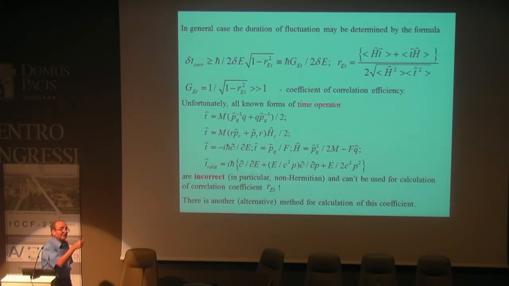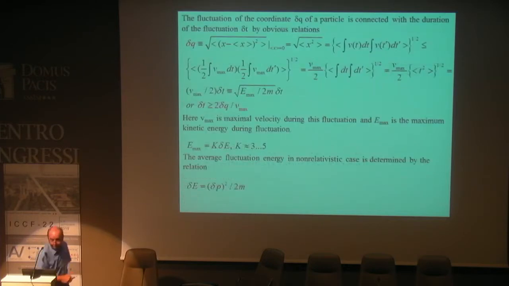Up to this year, this problem was not solved. But in the beginning of this year, we published an article in the Journal of Theoretical and Experimental Physics where we solved this problem. I will inform you about this very briefly. The fluctuation of the coordinate delta Q is connected with the duration of fluctuation by an obvious relation.